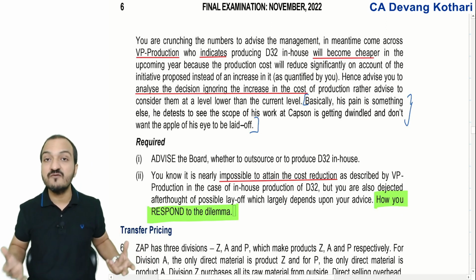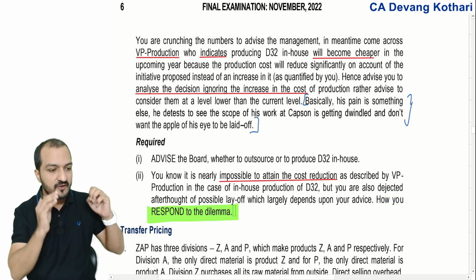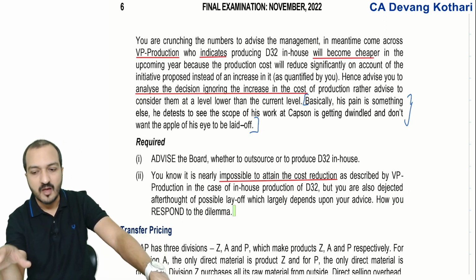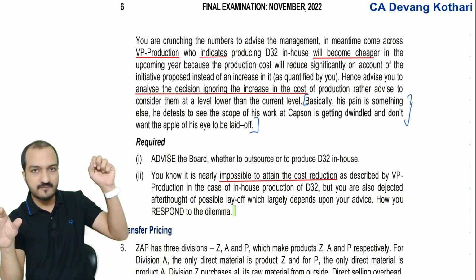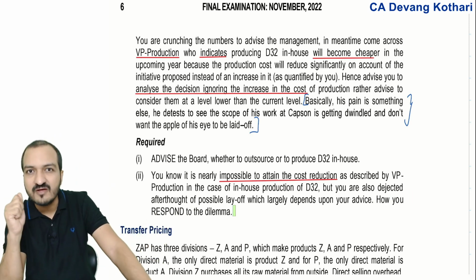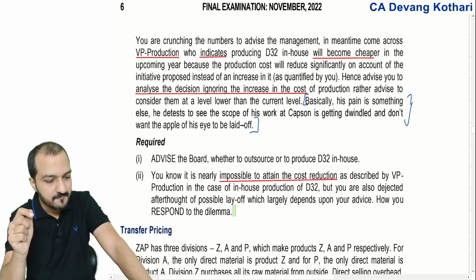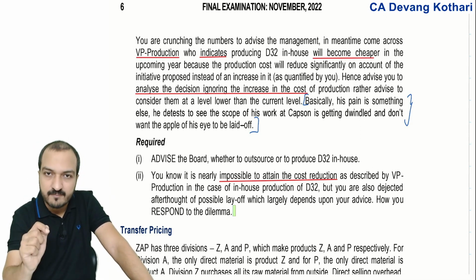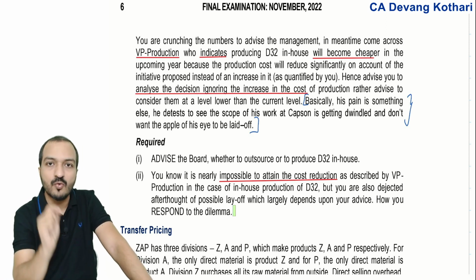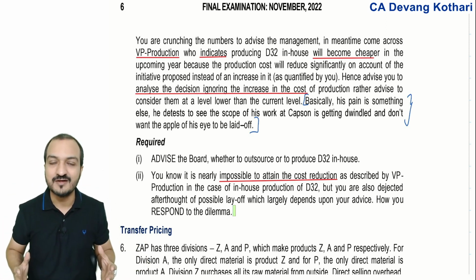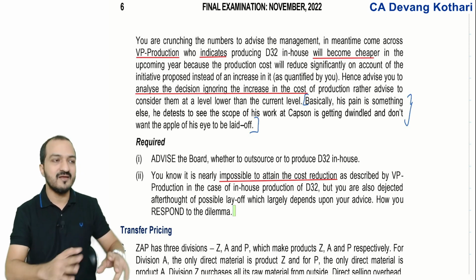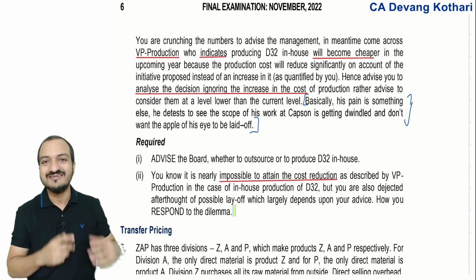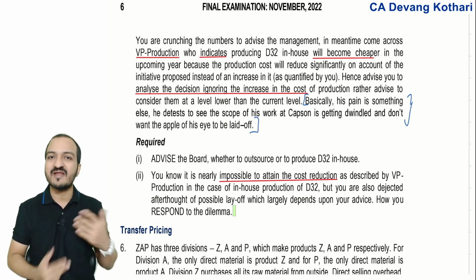Dilemma means you have an ethical confusion: if I give financial advice to the company, then many employees will be laid off. But if I try to prevent that layoff, then financially the company will not perform very well. So what will you do? Well, in my opinion, as a chartered accountant, as a financial advisor to the company, you are not a spiritual advisor to the company, right? So you don't have to advise the company on spiritual things and doing good to the employees. Agreed, doing good to the employees is required, but not at the cost of the finances of the company.